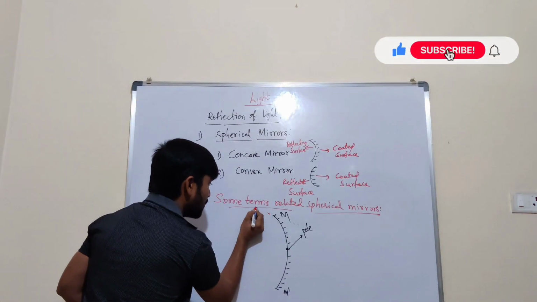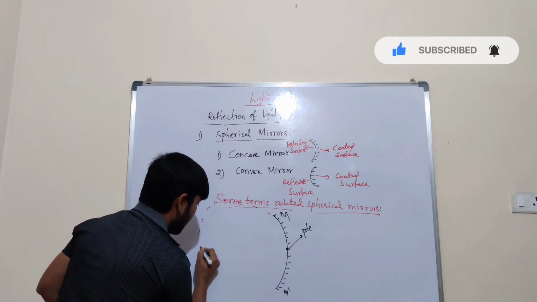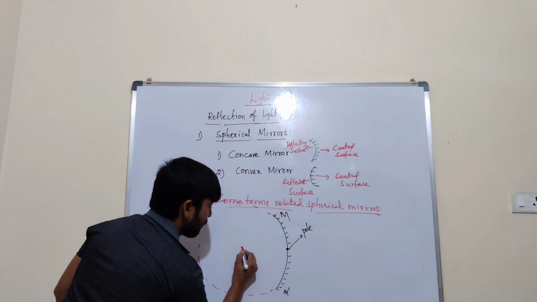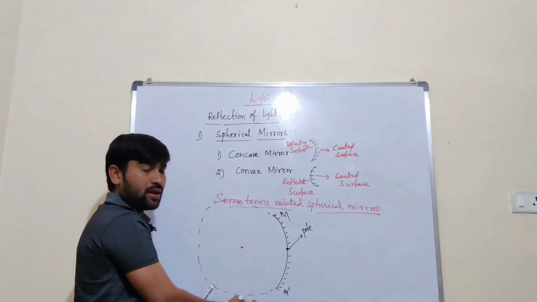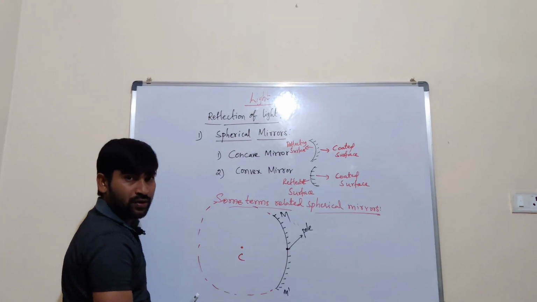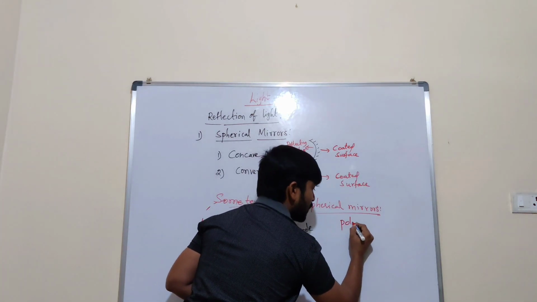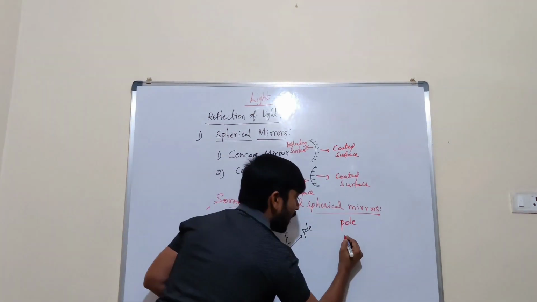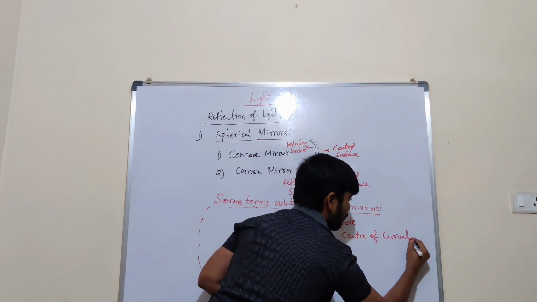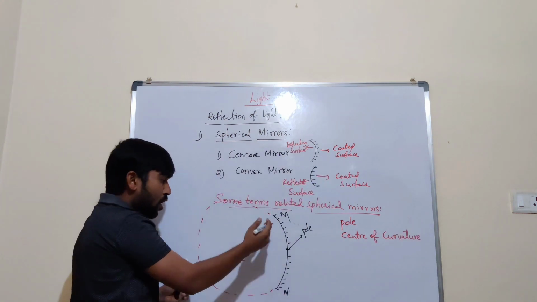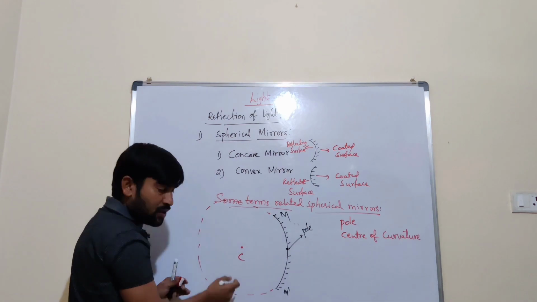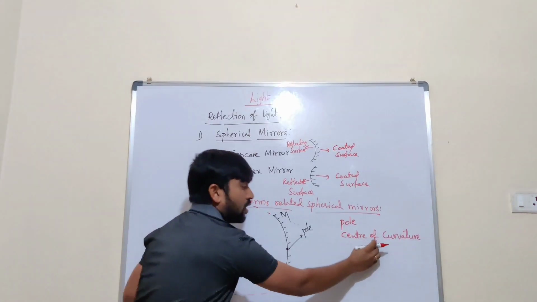And the sphere, just imagine, you can imagine a circle with the help of this very thin concave mirror. The center of this circle, which we consider as the center of curvature. So pole, what is pole? Midpoint of a mirror. And what is center of curvature? The definition of a center of curvature: all normals intersect at a point, and this point we consider as a center of curvature.